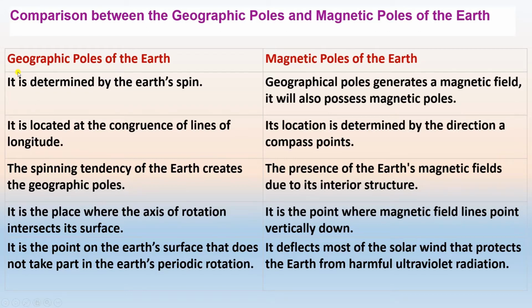Geographic pole of the earth is the point on the earth's surface that does not take part in earth's periodic rotation, whereas the magnetic pole deflects most of the solar wind that protects the earth from the harmful ultraviolet radiation. It was all regarding the comparison of the geographic pole of the earth and the magnetic pole of the earth.